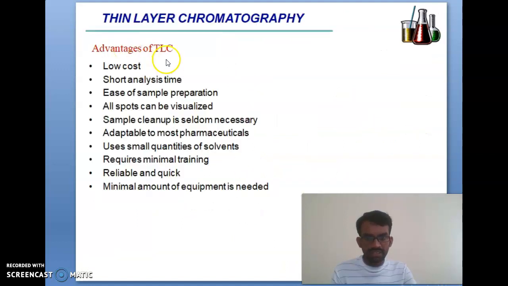Okay. And next you can see thin layer chromatography. What are the major advantages of TLC? The low cost, the short analysis time, and ease of sample preparation. All spots can be visualized, and sample cleanup is possible if necessary. It is adaptable to most pharmaceuticals and uses small quantities of solvent. Minimal training is enough, and it is reliable and quick, and a minimal amount of sample is needed.